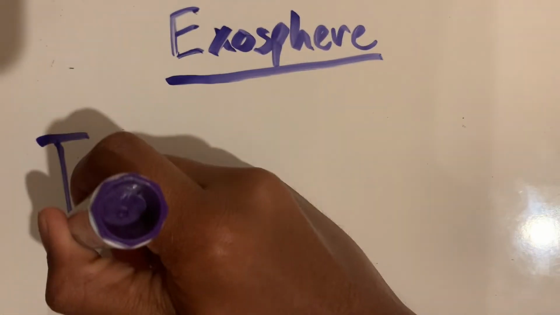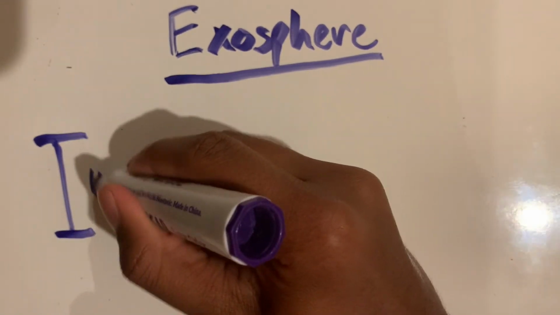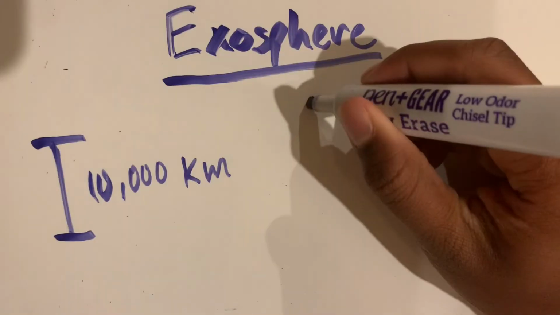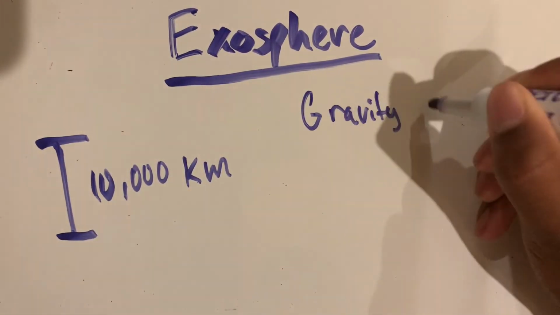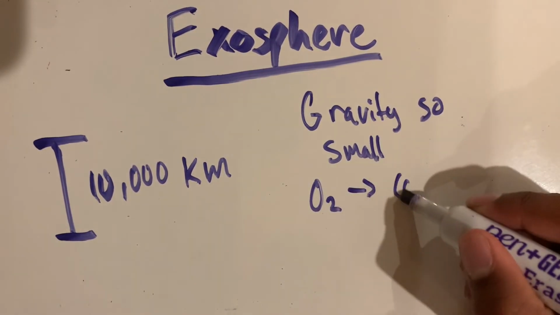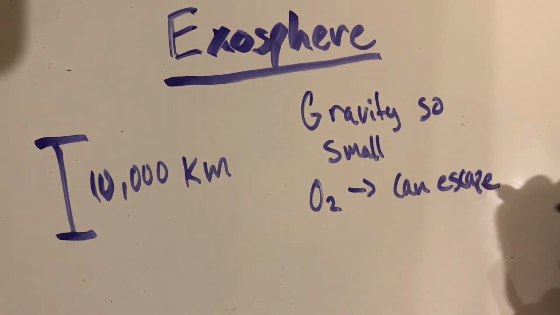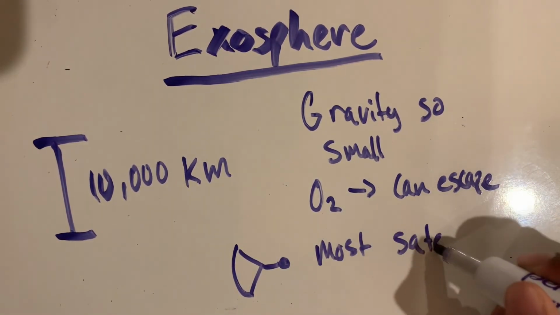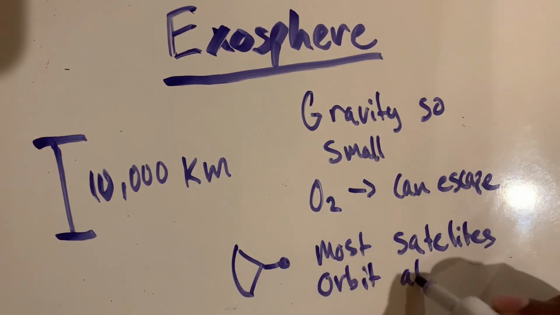The last layer of atmosphere is the exosphere, which can stretch to over 10,000 kilometers high. This uppermost layer blends with outer space and has a gravitational pull so small, molecules of gas can escape into outer space. An interesting fact about this level is that most of Earth's satellites orbit at this level, monitoring our activities here on Earth.